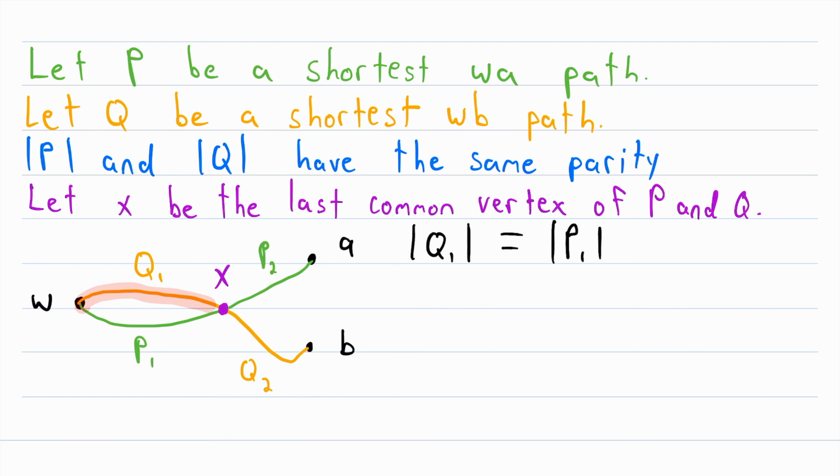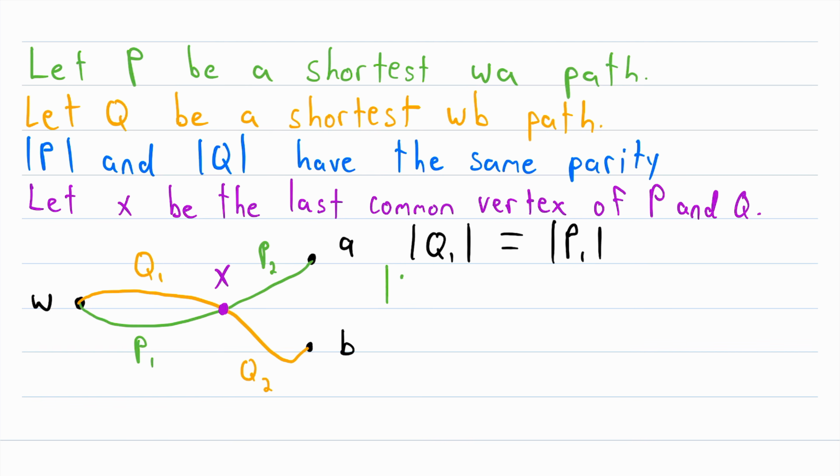So if Q1 was shorter than P1, then we could actually get from W to A faster by traveling across Q1 and then traveling the rest of the way to A. Similarly, if P1 was shorter than Q1, then we could get from W to B faster by traveling across P1 and then traveling the rest of the way to B. And neither of those things can be the case, because we already said there's no shorter path from W to A, and there's no shorter path from W to B. So we know that the length of Q1 is equal to the length of P1.